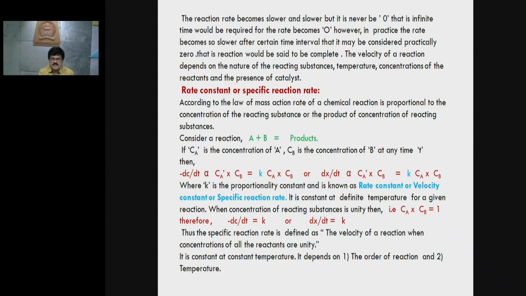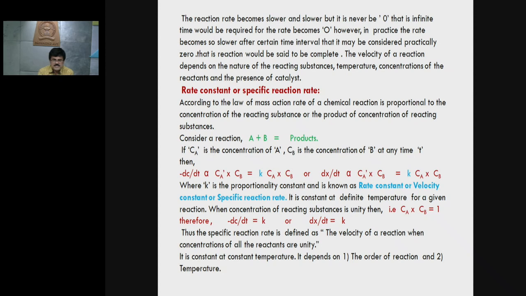It is a constant at a definite temperature for a given reaction. When the concentration of the reacting substances is unity, then Ca into Cb is equal to 1. Therefore, minus dC/dt is equal to K, or dx/dt is equal to K. That is, the specific reaction rate is defined as the velocity of reaction when the concentrations of all the reactants are unity.